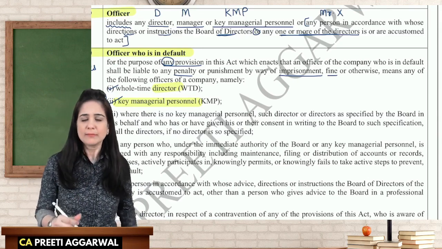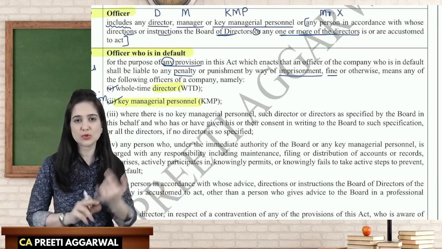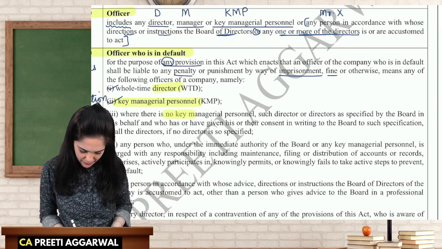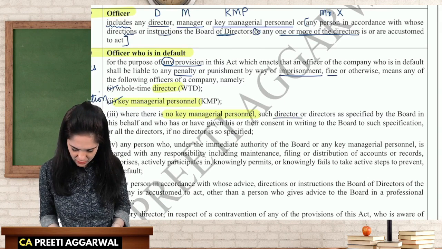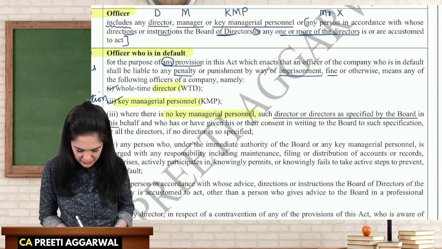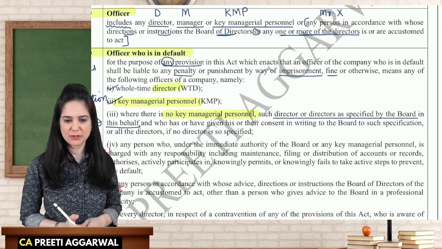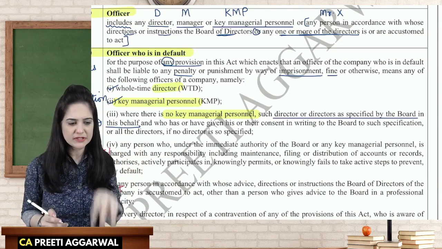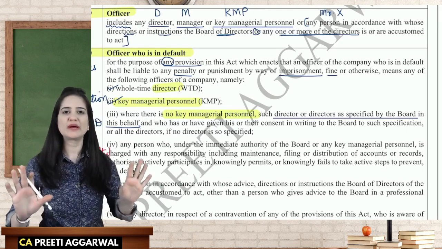So KMP, but what if my company doesn't have any KMP? There is no manager, there is no managing director, there is no CEO, there is no CFO. Then where there is no key managerial personnel, then such director or directors as specified by the board in this behalf. Now, the board of directors, they have mentioned that out of all the directors, these three were concerned with the allotment. So see, just because you are a director, you won't be held liable.